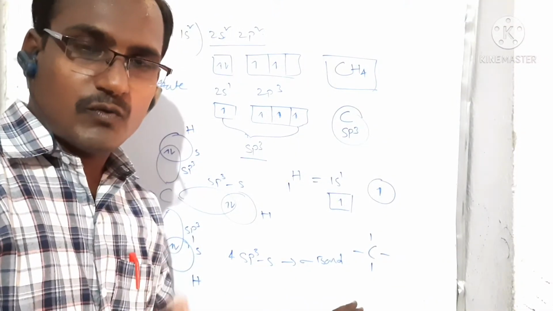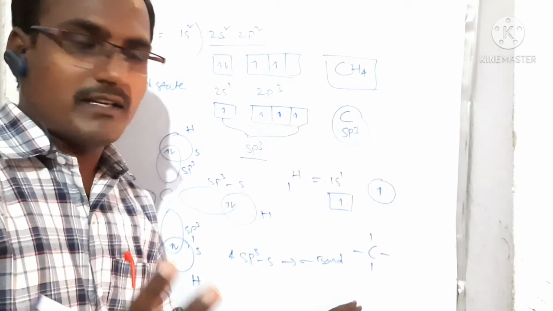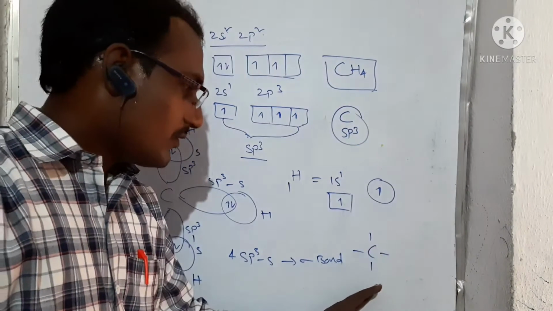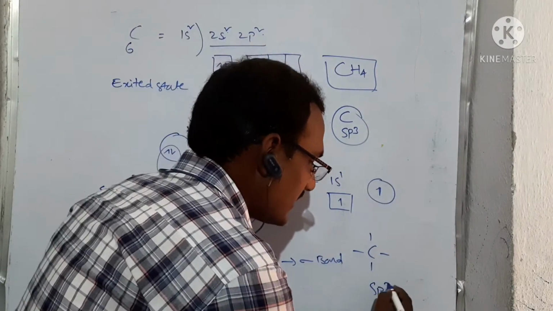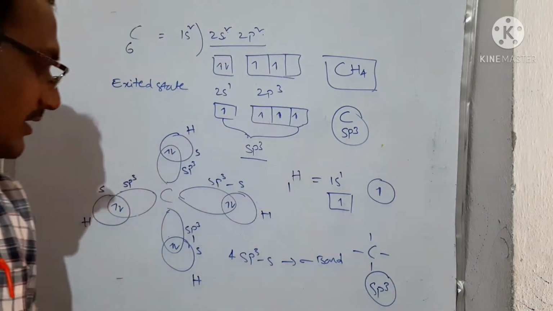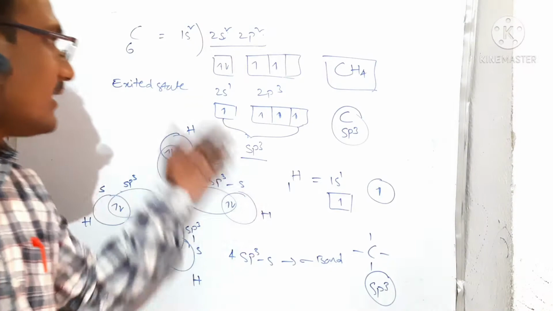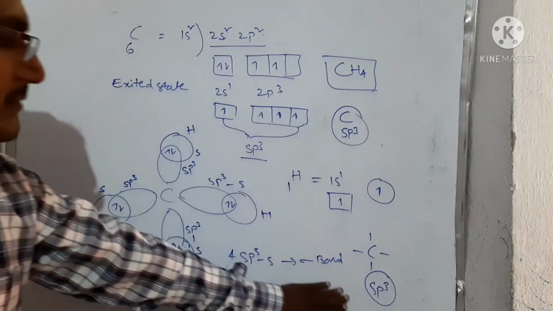The carbon valency is 4. That means carbon is fulfilled by the 4 bonds. Carbon valency is 4, that means 4 bonds are there, then this carbon is undergoing sp3 hybridization. Very important, you can note sp3 hybridization. Like this, the carbon is undergoing sp3 hybridization.